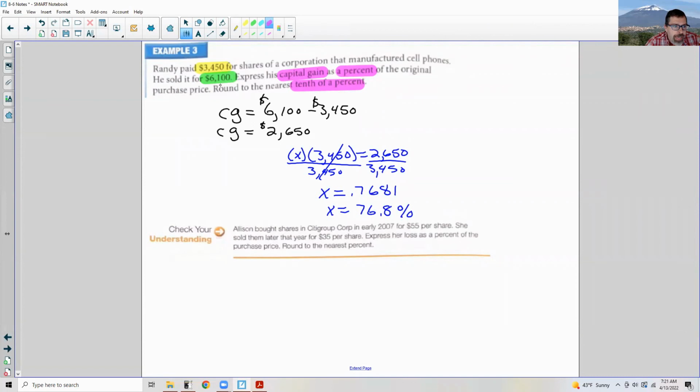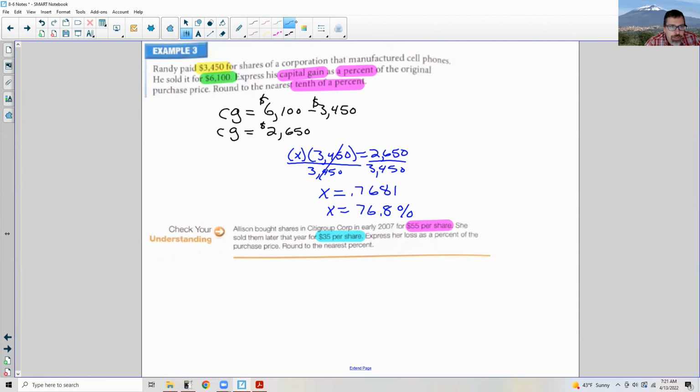Okay, so now let's take a look at the check your understanding. It says Allison bought shares in Citigroup in early 2007 for $55 a share. She later sold them for $35 per share. Express her loss as a percent of the purchase price, round to the nearest percent.